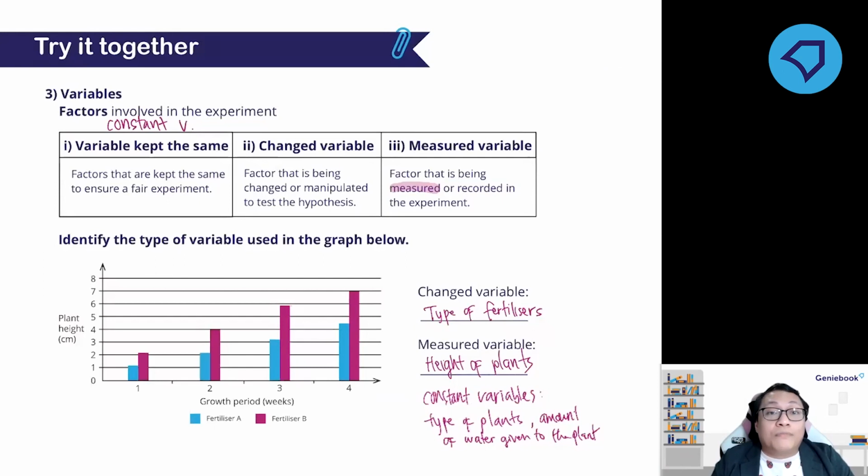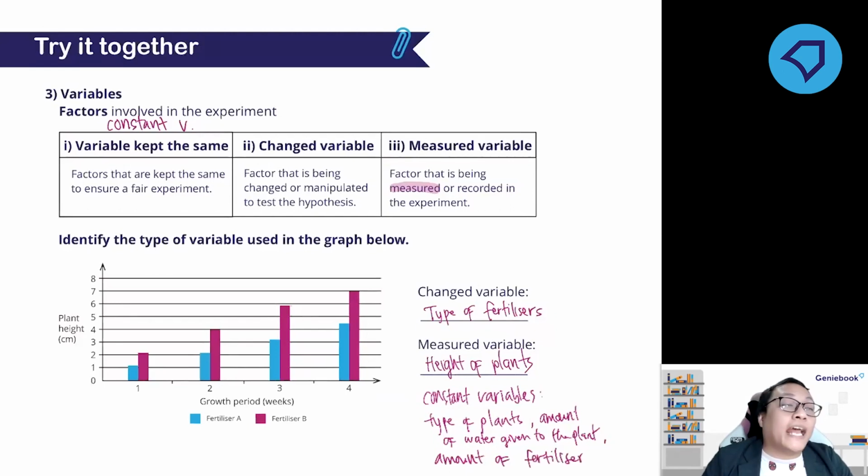Your result might not be reliable. Your result cannot be trusted. So the amount of fertilizer, Melody mentioned that as well.